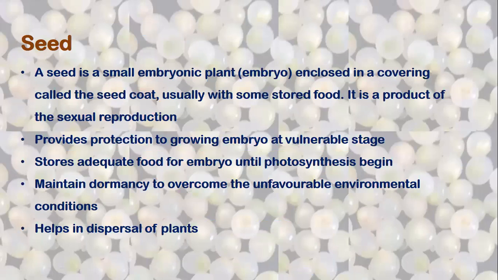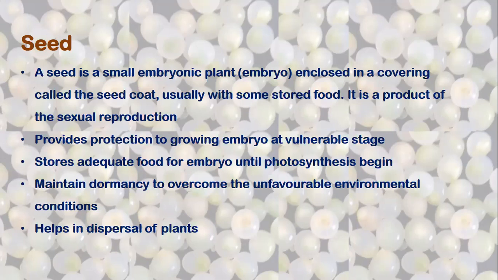Generally these coverings are called testa or integument, and it has stored food either in the embryo itself or in a very specialized structure referred to as endosperm. So that's what we call a seed.